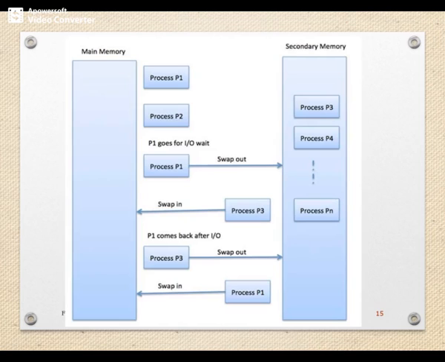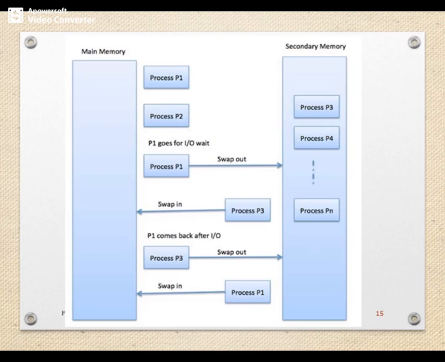Whenever two processes communicate, this is a kind of scenario. Let's say processes P1 and P2 want to communicate with the secondary memory. Let's say process P1 has finished and it goes for an IO. So this process has to be swapped out from the main memory to the secondary memory. This is done by the memory management, allocating and deallocating. It has to be swapped out so that another process can get in, and the memory can be used efficiently, in the sense that the CPU need not be idle.